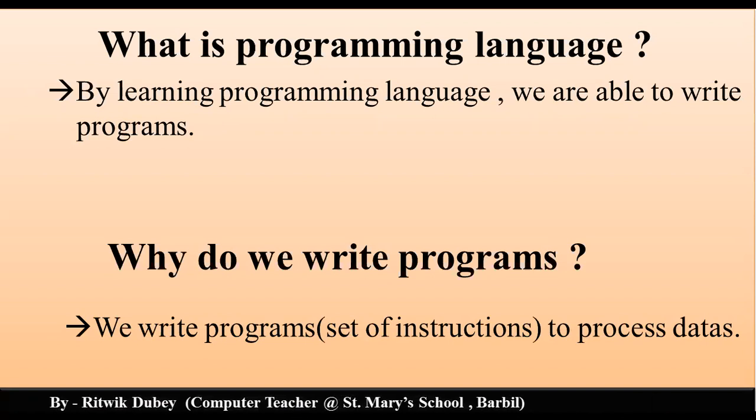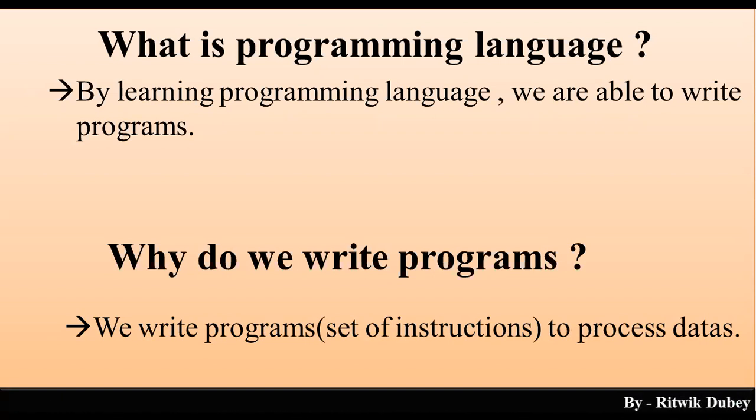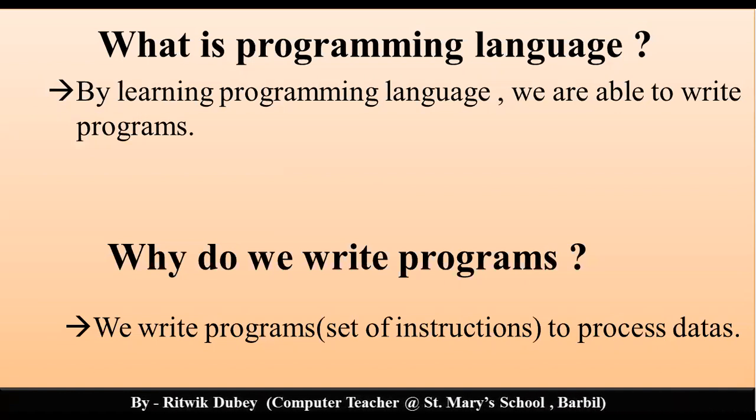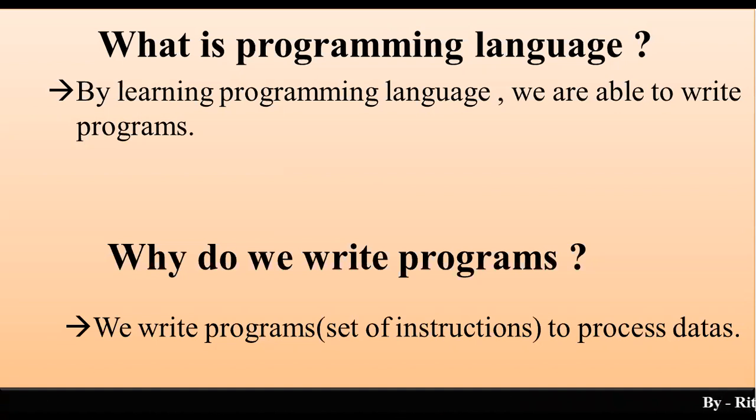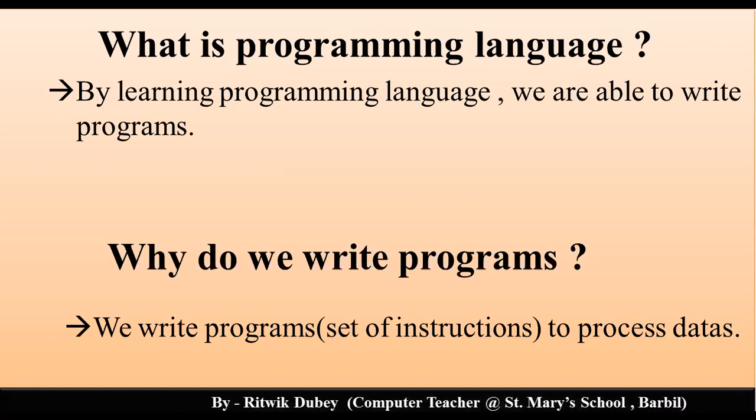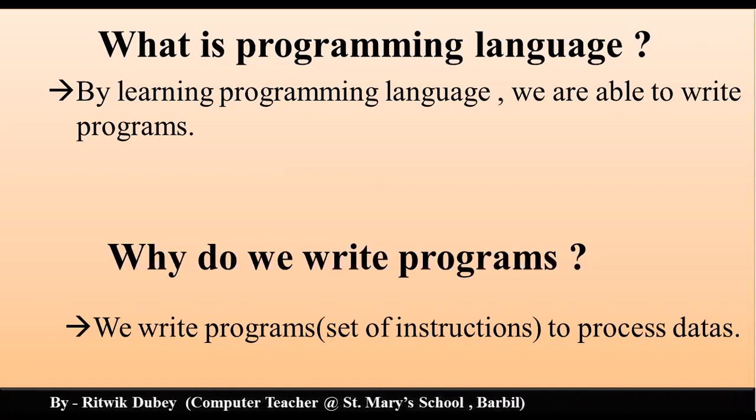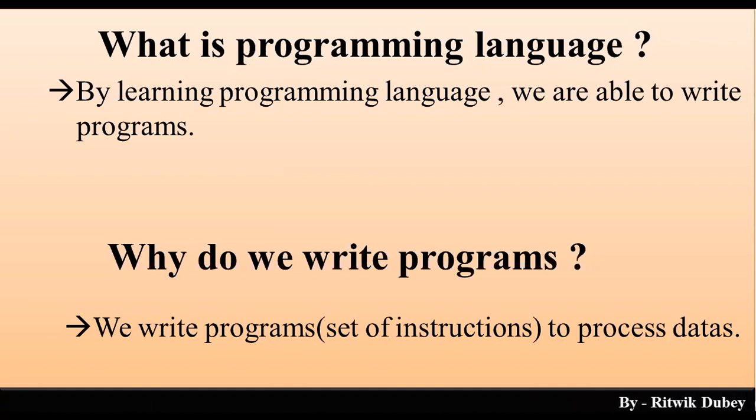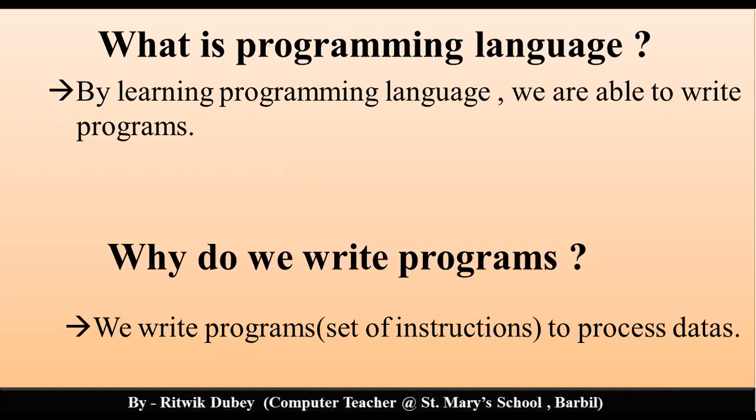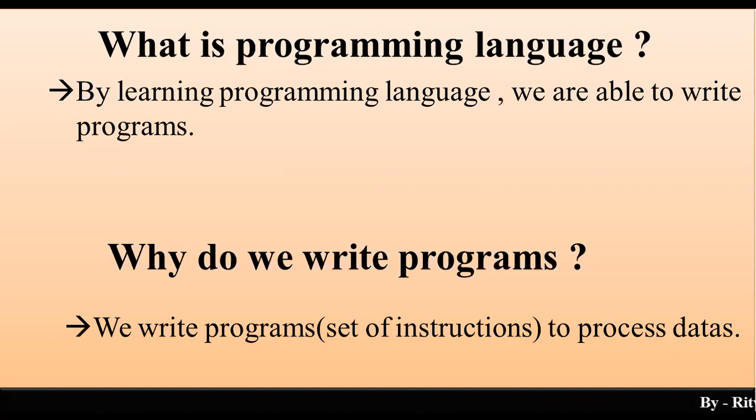So we write programs. Why do we write programs? We write programs to process data. For example, if my task is to add two numbers and display the result, see, how many instructions do I need? The first instruction will be take first number in first variable, take second number in second variable, add the two values of the variables and store in third variable, and display the value of the third variable. So 4 instructions are there.